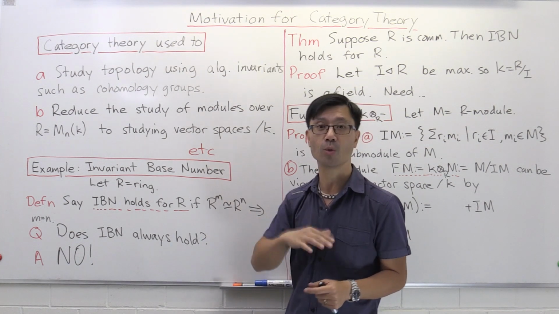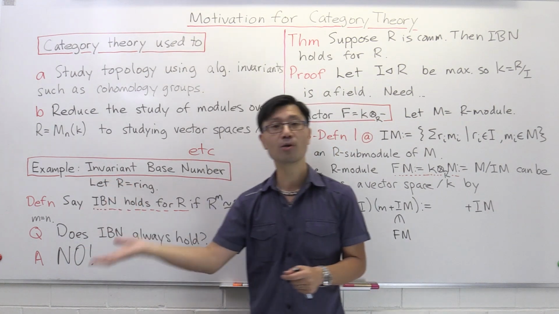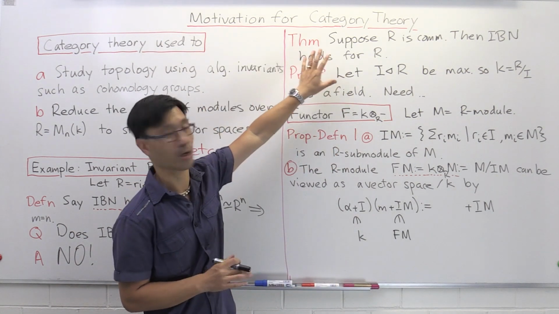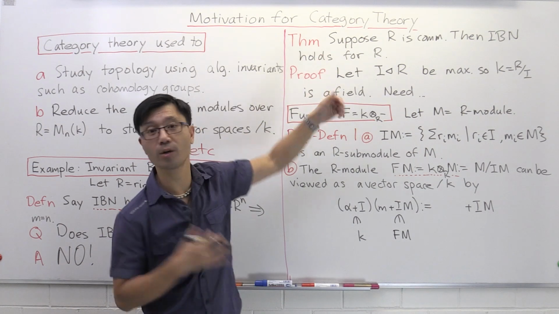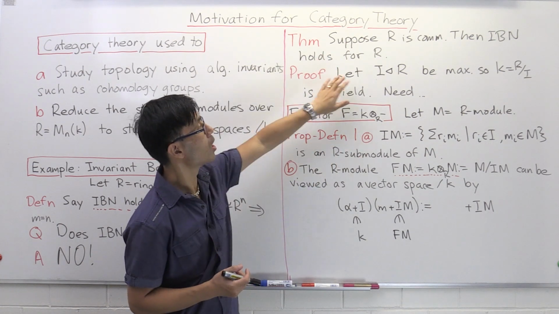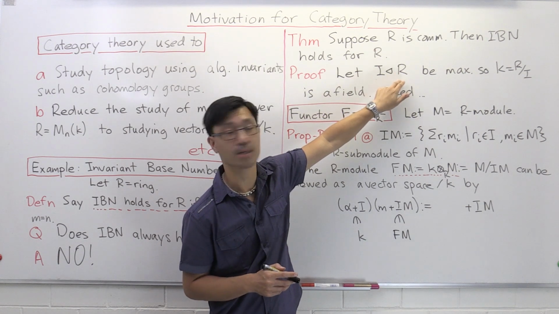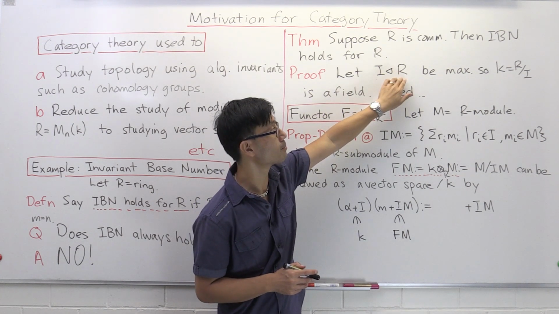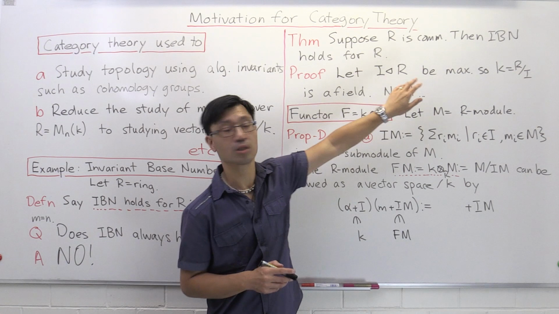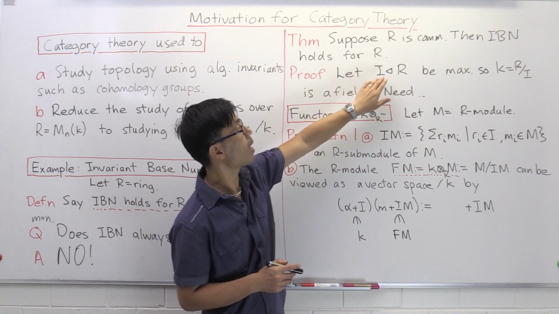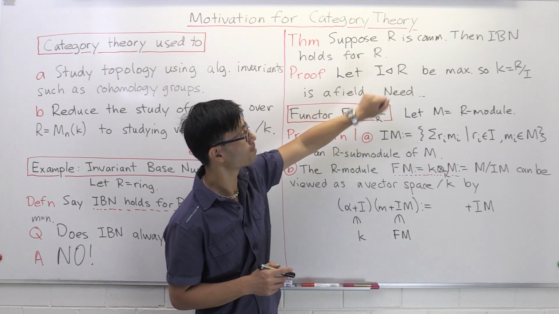Okay, so that's the way I want to cross over from the theory of R-modules to modules over some field. Let me show you how that works. How do I pass to a field, and what is that field that I pass to? What I'm going to do is pick I to be any maximal ideal inside this commutative ring R. Now, of course, for the existence of such a maximal ideal, you need Zorn's lemma. So we're going to pick such a maximal ideal.